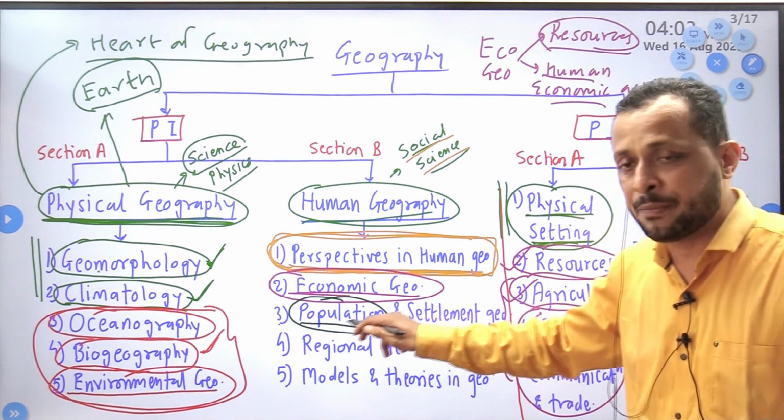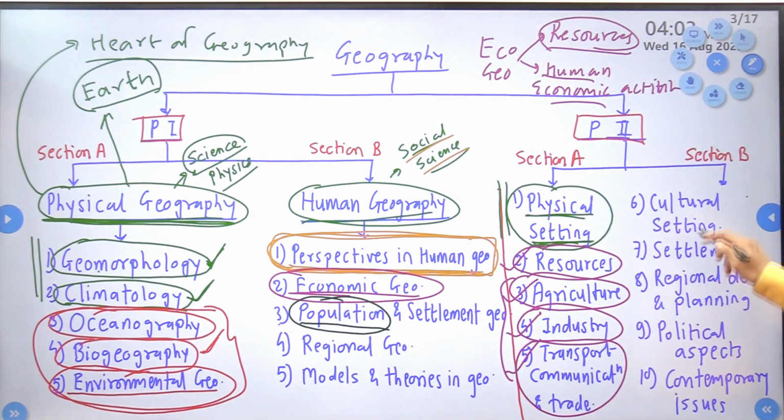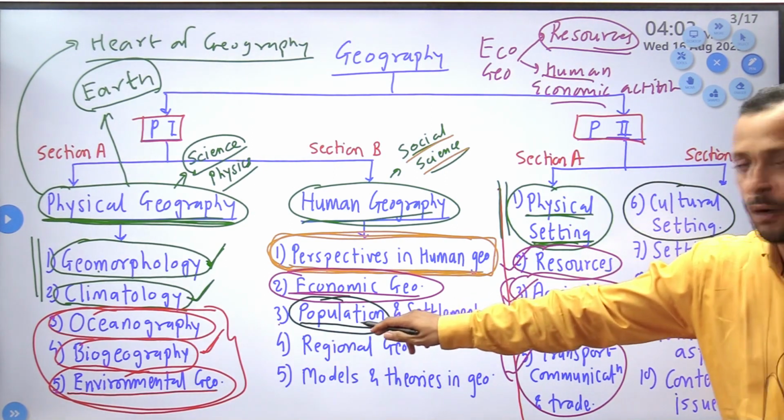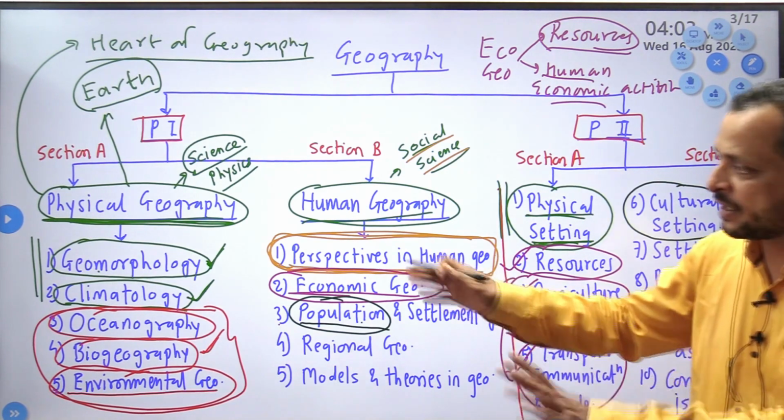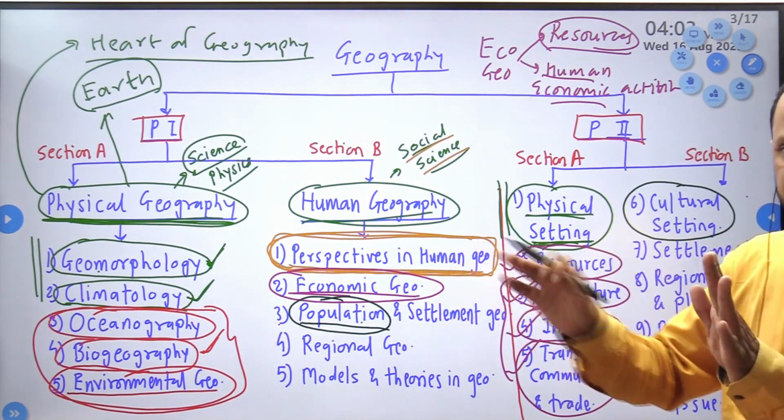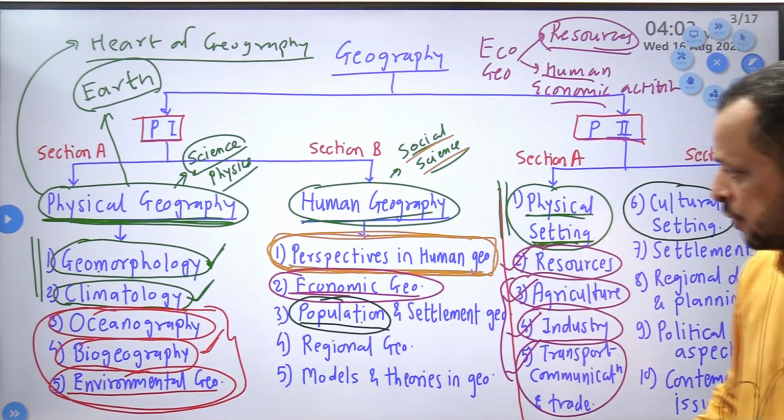Now this part will be applied for India also. See over here, cultural setting is the application of population geography for India. Okay, I will dictate separately which topic of paper 1 is related to which topic of paper 2, so don't worry.